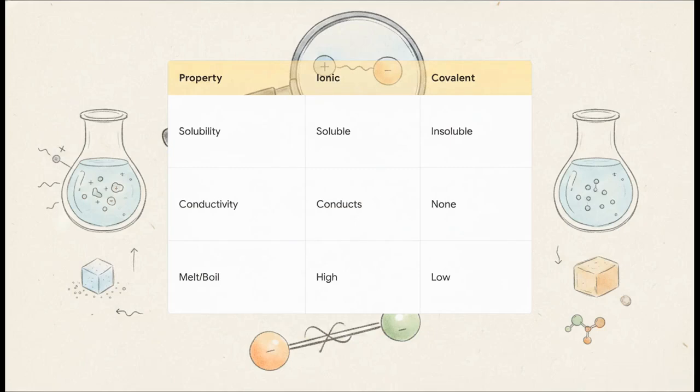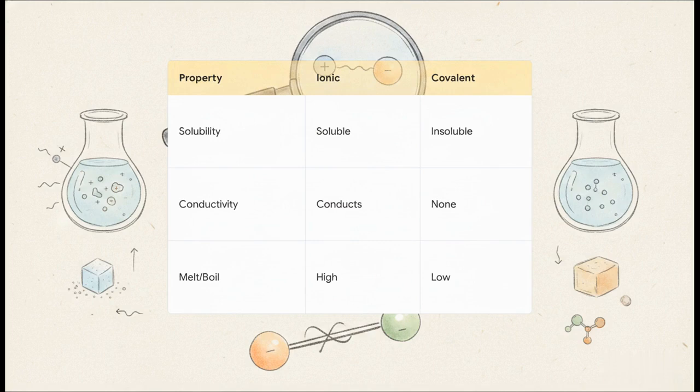Now, why should we care about this microscopic behavior? Because it dictates literally everything we see. Look at this comparison. Ionic compounds are locked together by strong forces, so they have super high melting points and usually dissolve easily in water. Most importantly, when salt dissolves, its charged ions can move freely, meaning it conducts electricity.